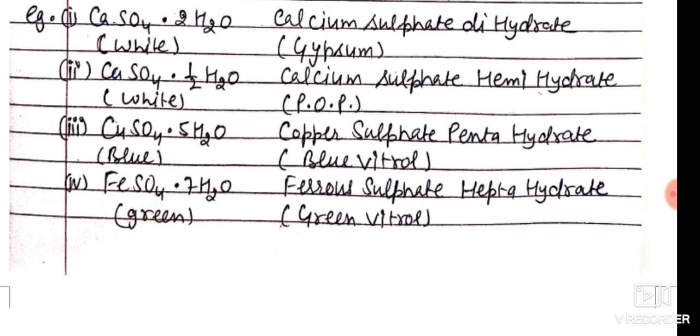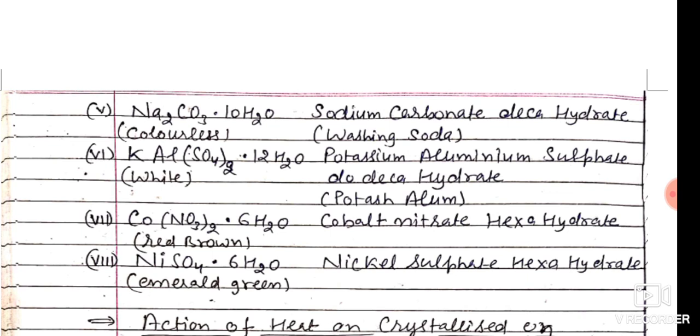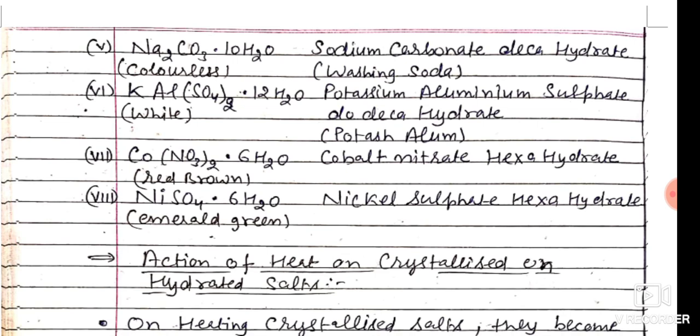Next is copper sulfate pentahydrate. Its crystal color is blue, and its common name is blue vitriol. Ferrous sulfate heptahydrate has green crystals, and its common name is green vitriol. Sodium carbonate decahydrate is a colorless compound, and its common name is washing soda. Potassium aluminum sulfate dodecahydrate is white, and its common name is potash alum or fitkari. Cobalt nitrate hexahydrate is red-brown crystals. Nickel sulfate hexahydrate is emerald green crystals. The dark green color is known as emerald green.